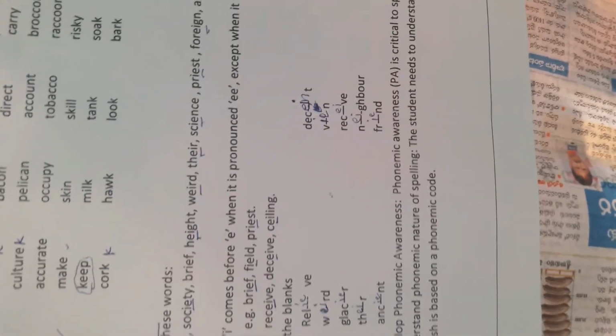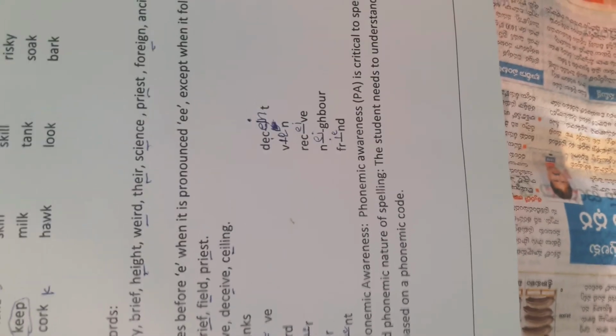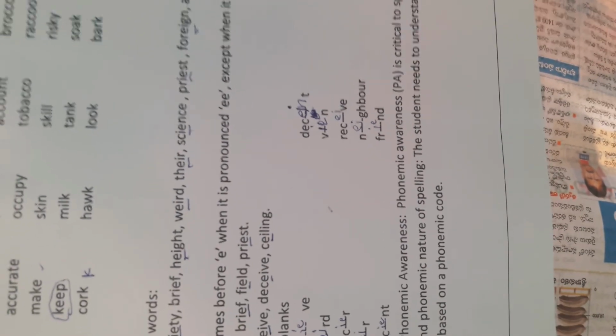So friends and students, please develop phonic awareness. Phonemic awareness is critical to spelling development. Understand the phonemic nature of spelling. The student needs to understand that written English is based on phonemic code. So please develop spelling activity, facilitator and participants, the phonemic nature of spelling.